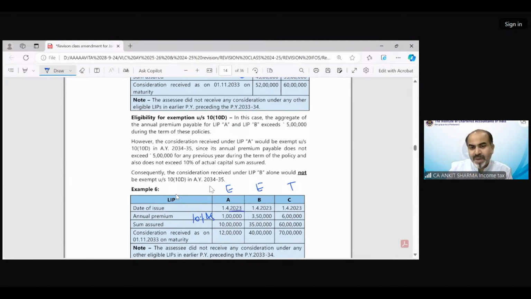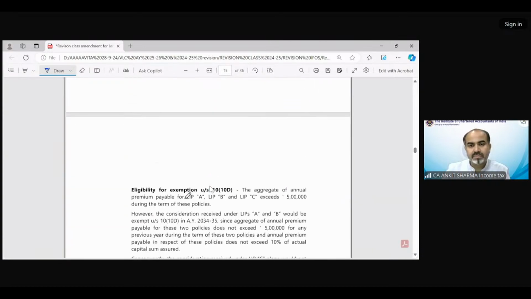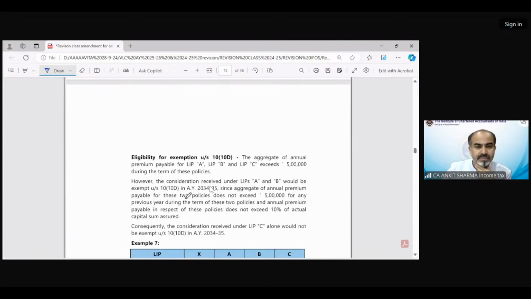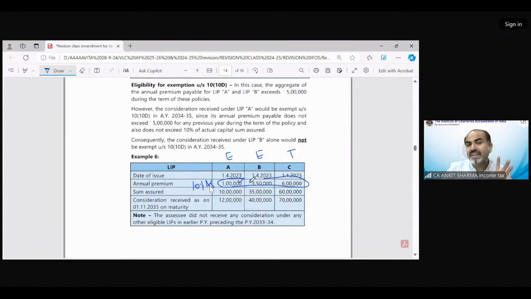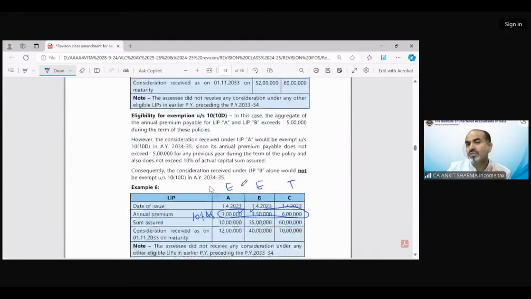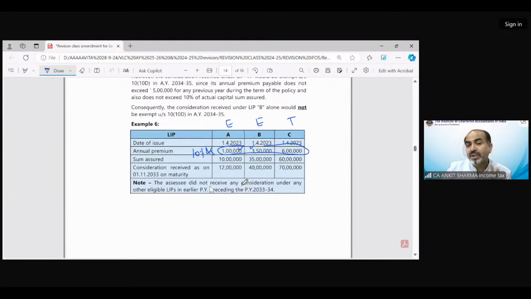So if the aggregate premium is exceeding 5 lakh rupees, then we will check only those policies that can get the benefit of exemption, those whose individual premium does not exceed the 5 lakh. Even their aggregate is also not exceeding 5 lakh. You can see 350 and 1, that is 450. So the aggregation is also not exceeding the 5 lakh rupees, so they can get the exemption also. So if you have more than two policies, then only those policies can get the benefit whose premium does not exceed 5 lakh rupees in aggregate. Next is,